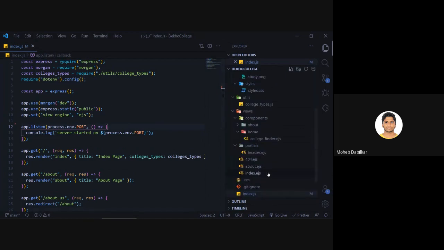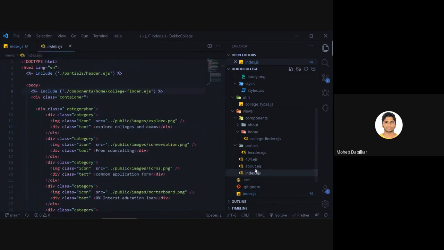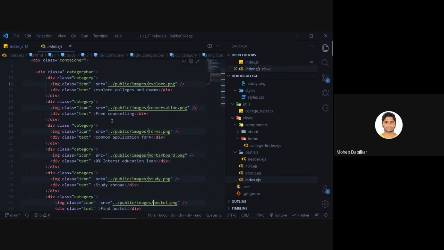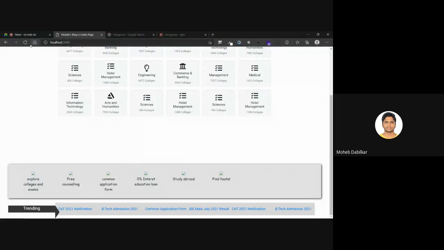Yeah, you see what happened over here was, if I come back to my index.ejs file, you said dot dot public, right? It should not say dot dot public. Let's just fix it. Now they may work.